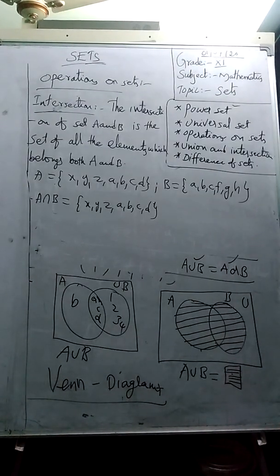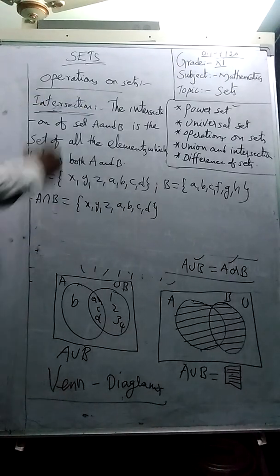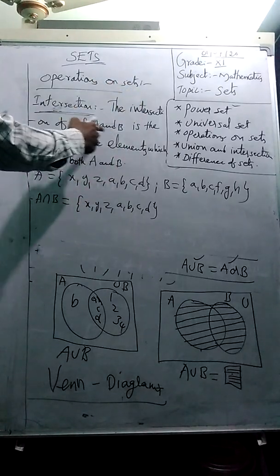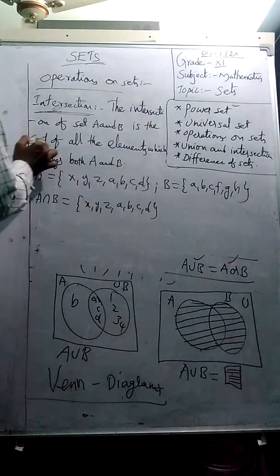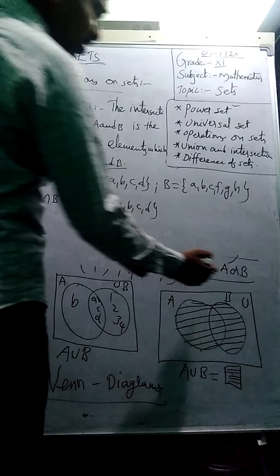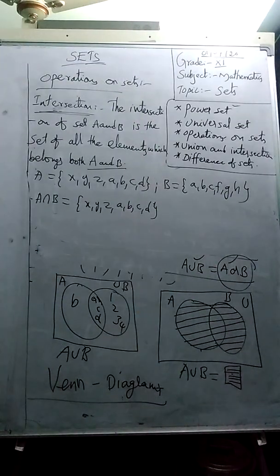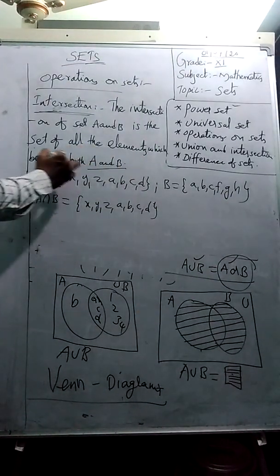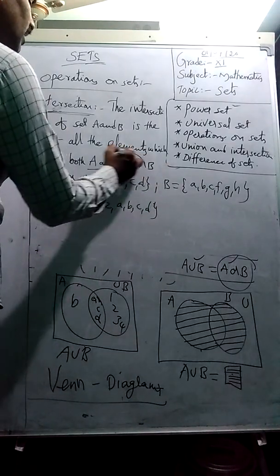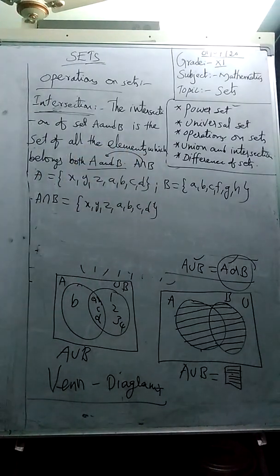Yes, students. So we discussed union. Let us discuss intersection. What is the meaning of intersection? The intersection of sets A and B is the set of all elements which belong to both A and B. We can represent union as A or B, but intersection as A and B. I mean, A intersection B, where intersection is nothing but and.